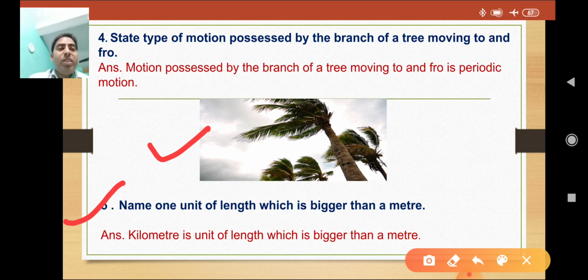If we have to measure objects, then it is meter. 1 meter is equal to 1000 millimeter, but here 1 kilometer is equal to 1000 meter. From this equation it shows that the kilometer is a bigger unit than the meter.